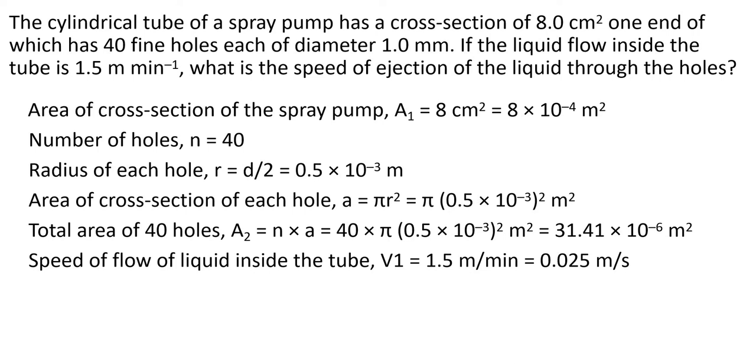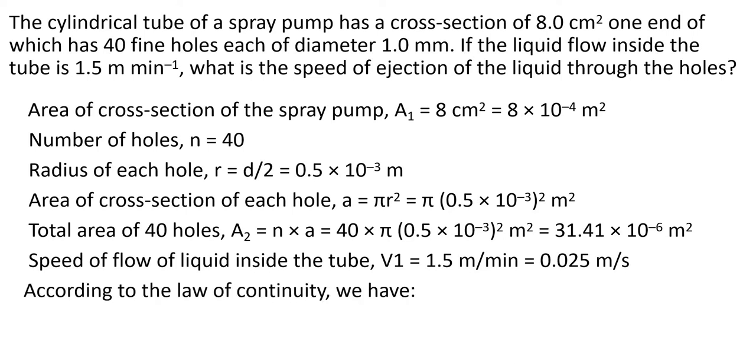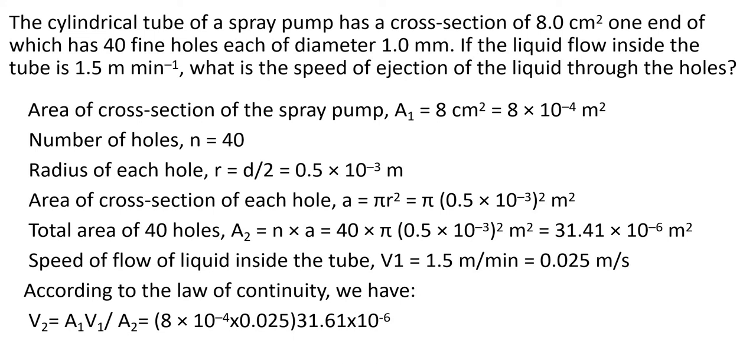Now the speed of flow of liquid inside the tube, V1, is given as 1.5 meter per minute. It should be converted into meter per second. So if you divide by 60 and simplify, you will get 0.025 meter per second. By the equation of continuity, we can write V2 is equal to A1 V1 by A2, since A1 V1 is equal to A2 V2. A1 is given, V1 is given, A2 we calculated.